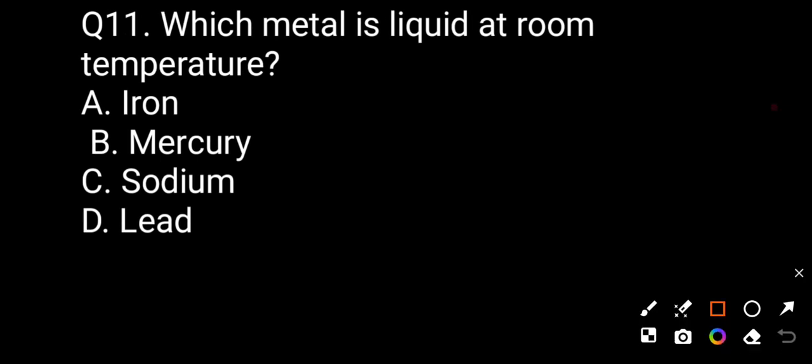Now question number eleven. Which metal is liquid at room temperature? Option A iron, option B mercury, option C sodium, option D lead. We know that iron is solid, sodium is solid, lead is solid, and mercury is the only metal found in liquid form at room temperature. So option B is correct.